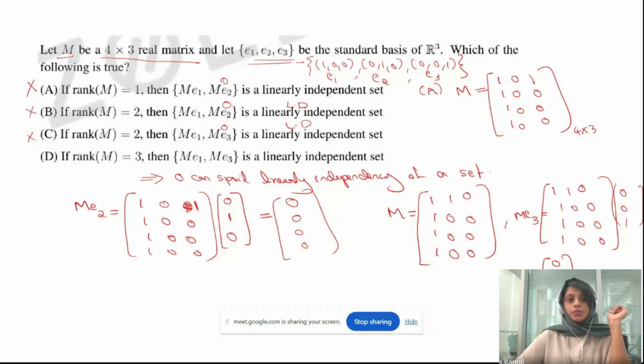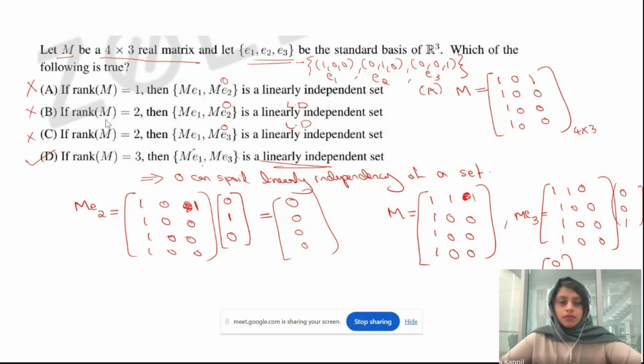And then if the rank of M is 3, which means there will be non-zero elements in the first column, second column, and third column also. And then if you multiply with E1 or E3, whatever, you will get some matrix other than the 0 matrix, correct? So there is no 0 matrix in this set. That is, it is a linearly independent set. So option B is the answer.